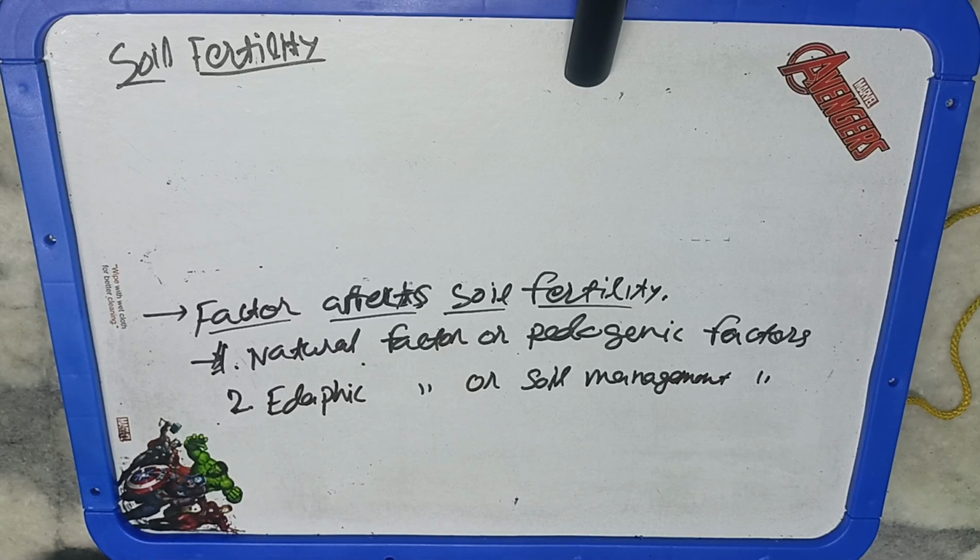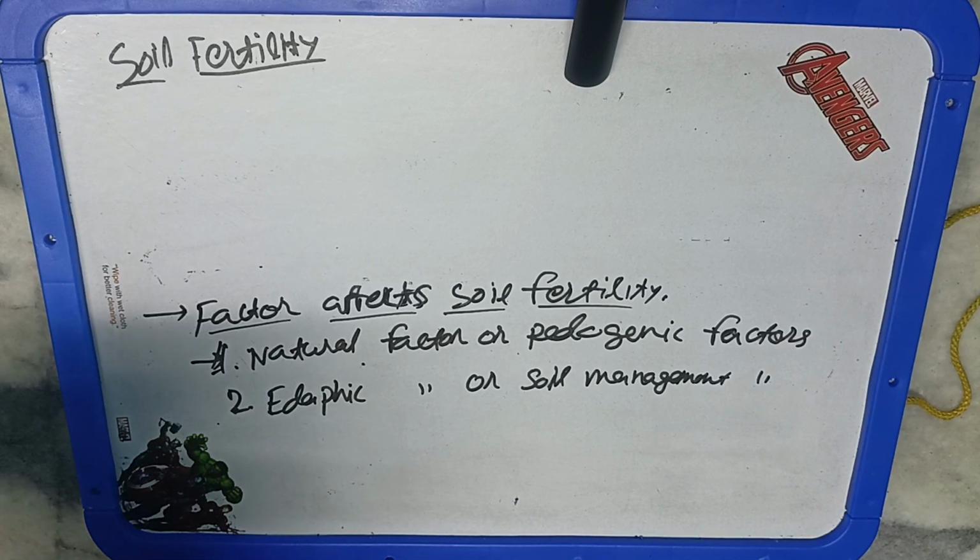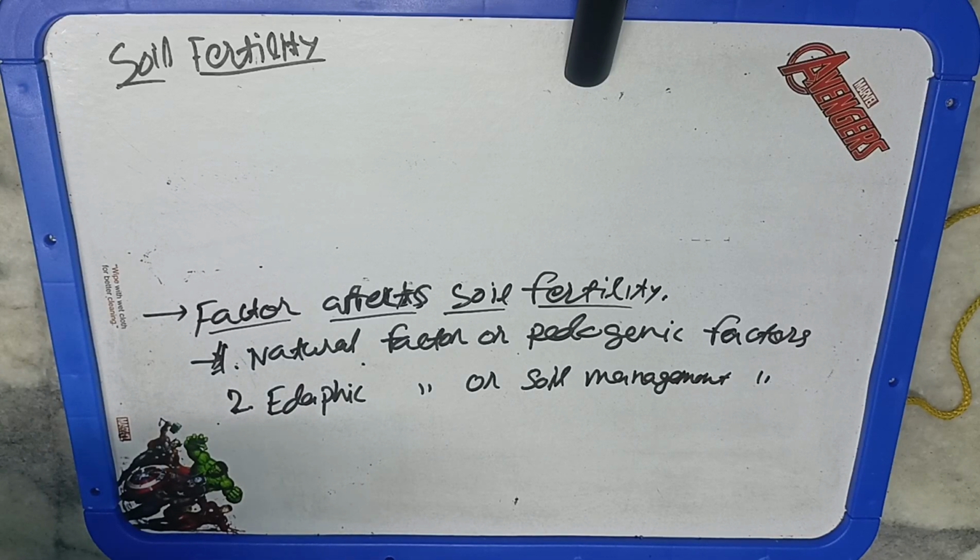Because a particular amount of nutrients are being uprooted, or you can say are being taken away from the particular strata of the soil on a regular basis, and it has not been replenished. So that's why these different edaphic factors or soil management factors also play a role in maintaining the soil fertility.